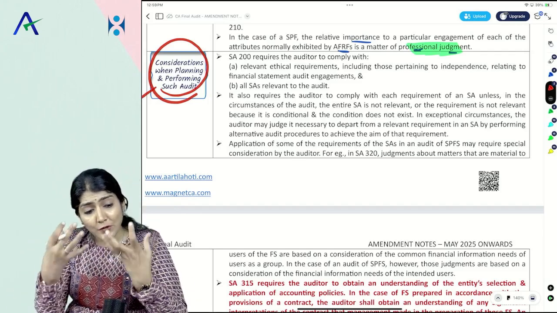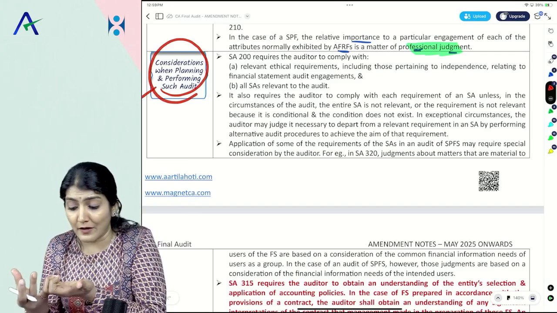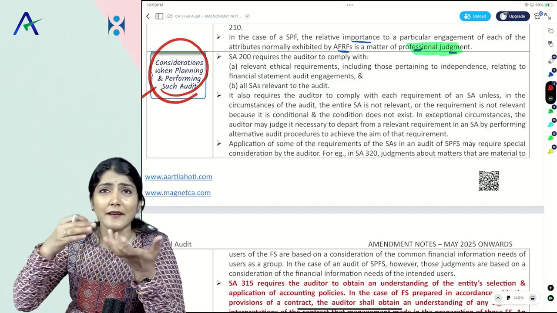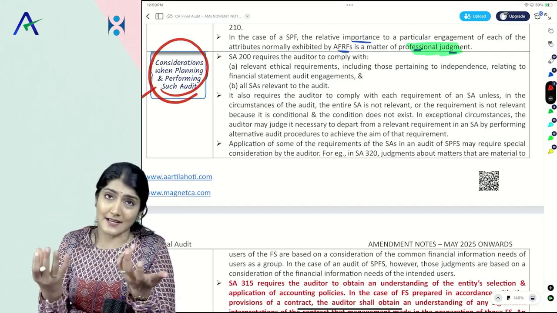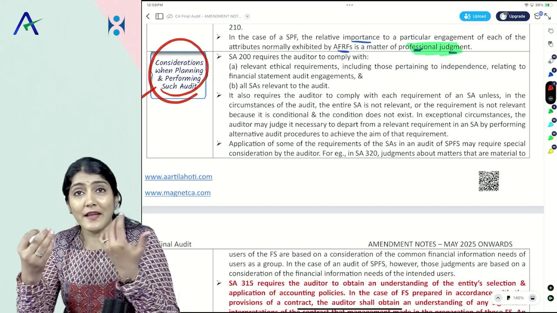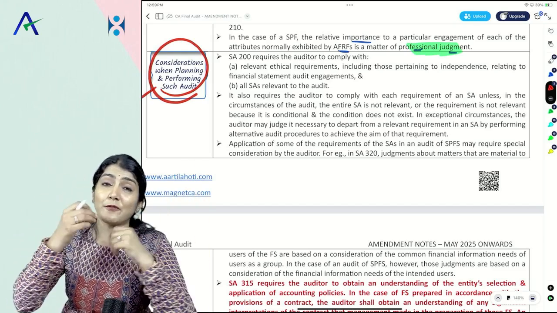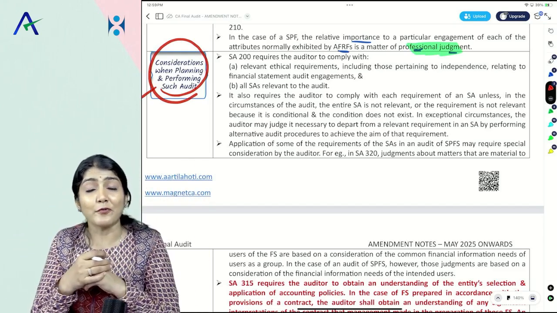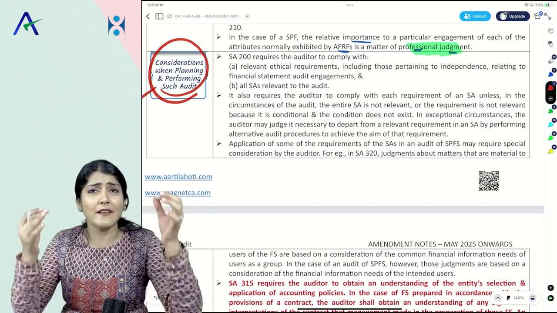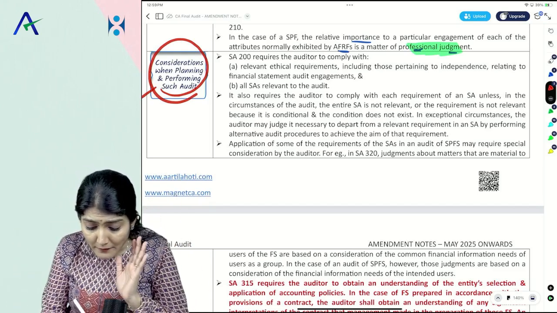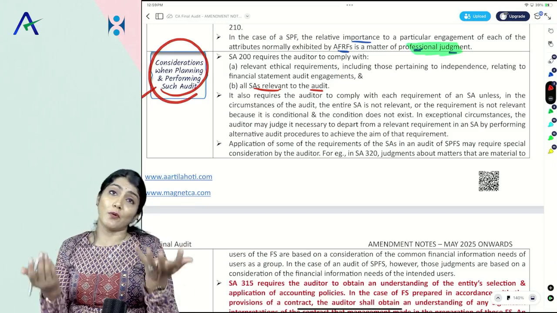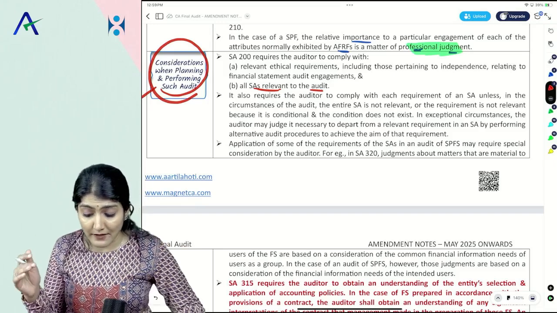Even though it is a special purpose framework, do I need to follow SA 300? Do I need to do the audit planning? Yes. Is there documentation to be there? Yes. Are the overall objectives of SA 200 to be achieved? Yes. So it says, auditor, you will comply with all SAs relevant to the audit.